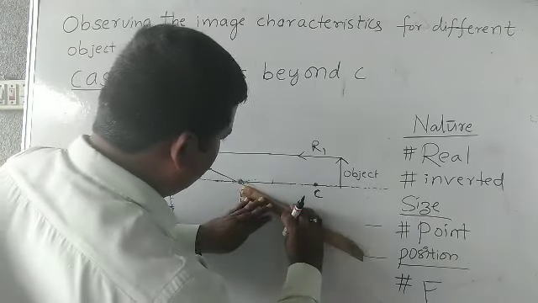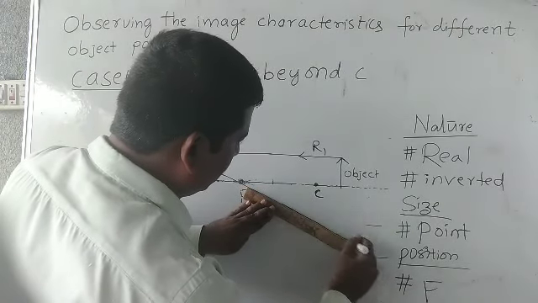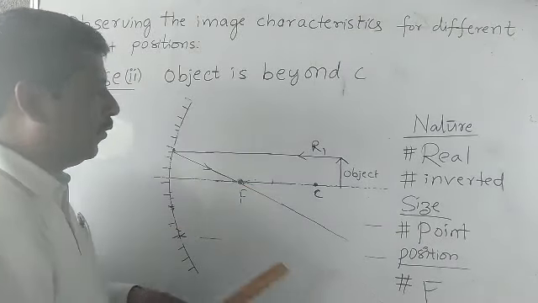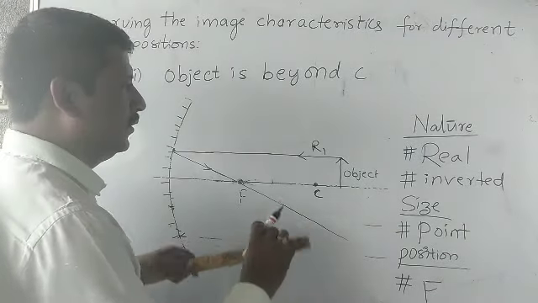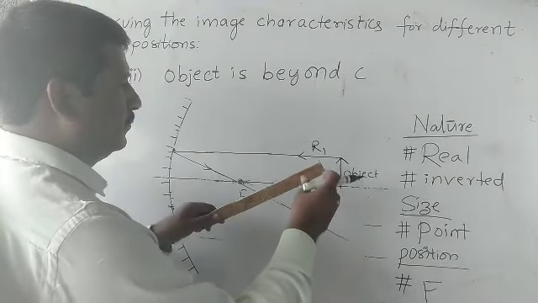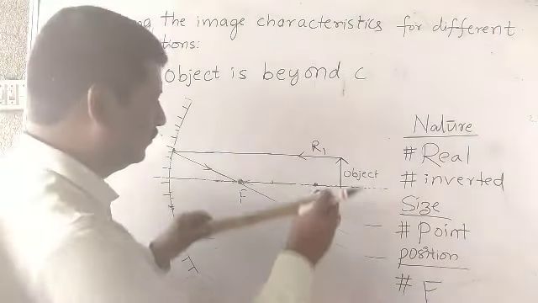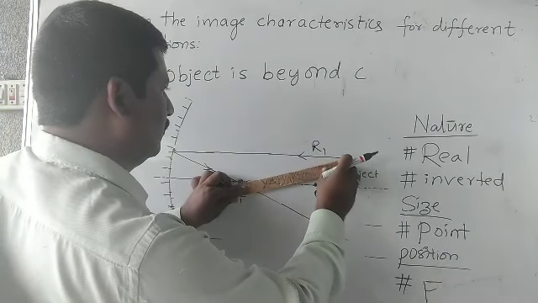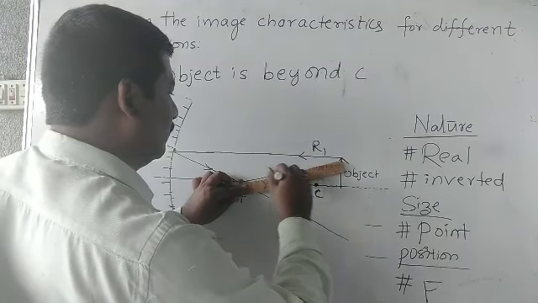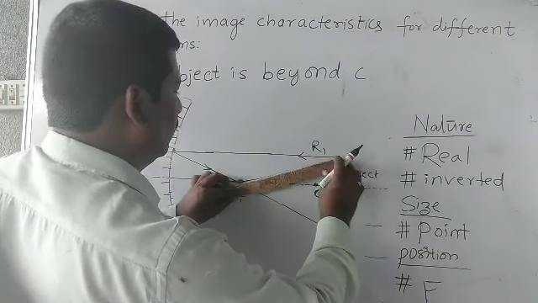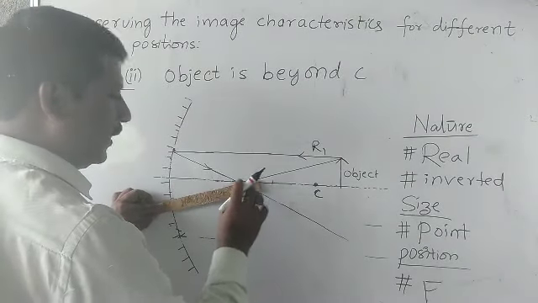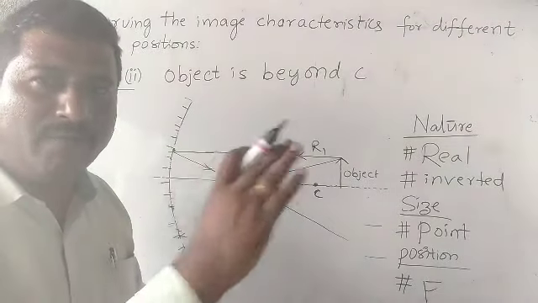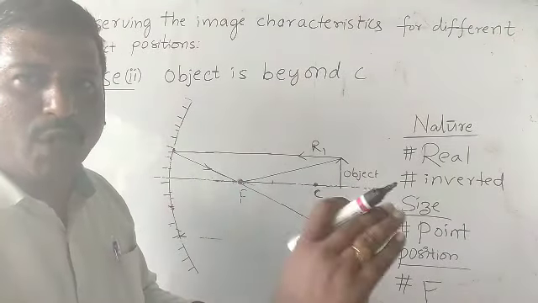Okay. Now what is rule 2? Anybody? When a ray passes through the focal point, after reflection it becomes parallel to the principal axis. Simply, we have to remember one thing: parallel, focal point; focal point, parallel.